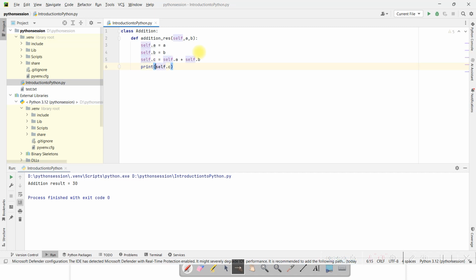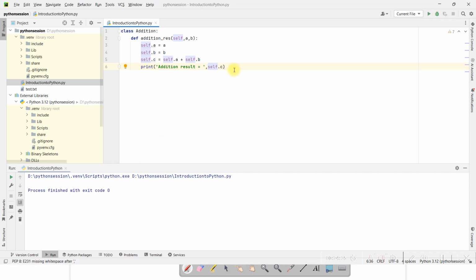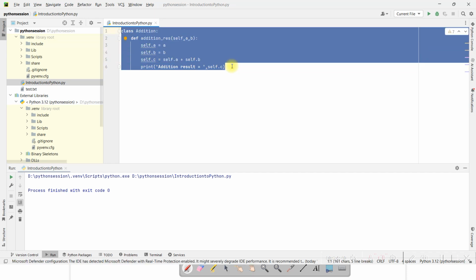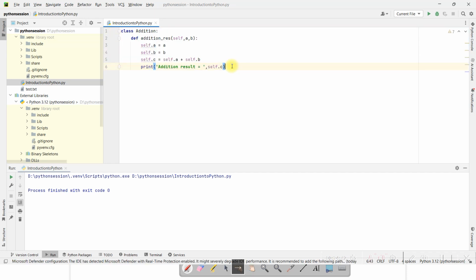Here also we can put one message: addition result equals this. Now when we run this code, it's not giving any error. That means this code is written correctly, but it is not printing the value. Why? Because in object oriented programming, to call any method, we have to first create an instance of the class, and then using that instance we can call the method of the class.